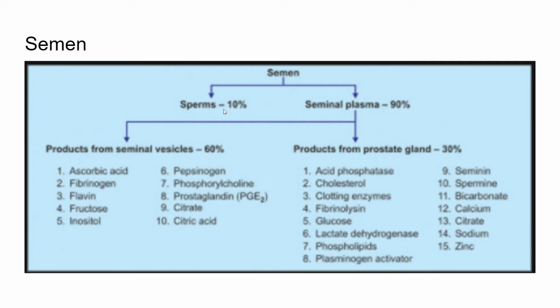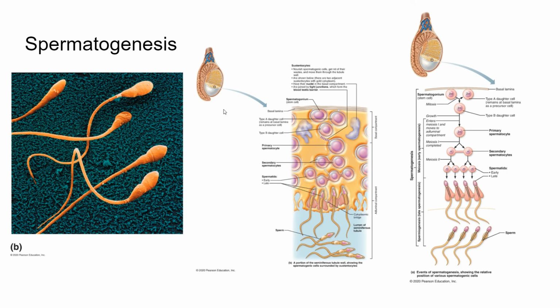The other contents are things like fructose, which is for ATP production. There are chemicals that protect and activate the sperm, chemicals that facilitate sperm movement, and chemicals that neutralize the acidity of the male urethra and the female vagina as well. And so that is the composition of semen.